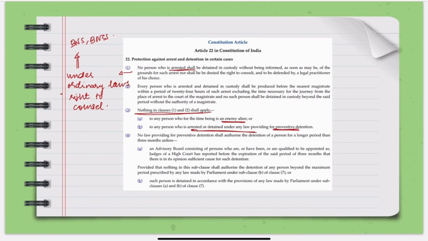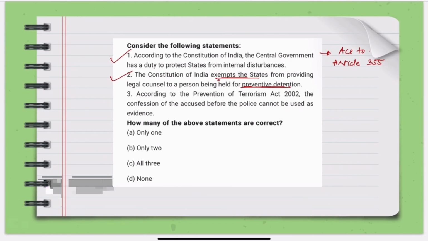Okay, that was for the normal laws without preventive detention. A certain time frame was given there, but that time frame is not there in preventive detention; it is just as soon as possible. And the person has the right to make a representation against the detention, but it is not the state's duty to give them that right. Okay, so this also becomes correct.